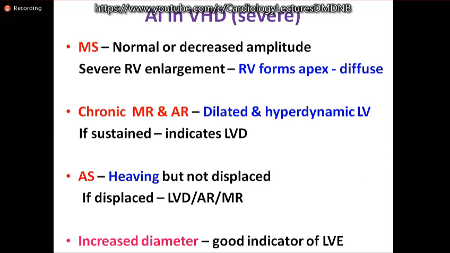Apical impulse in severe valvular heart disease, mitral stenosis, is normal or decreased amplitude. When there is severe RV enlargement, the RV forms the apex and it may be diffuse. Chronic MR and AR, dilated hyperdynamic LV; when it is sustained, think of LV dysfunction. Aortic stenosis, heaving but not displaced. When it is displaced, consider LV dysfunction or significant regurgitant lesions. Increase in the diameter of the apical impulse is more predictive of LV enlargement.